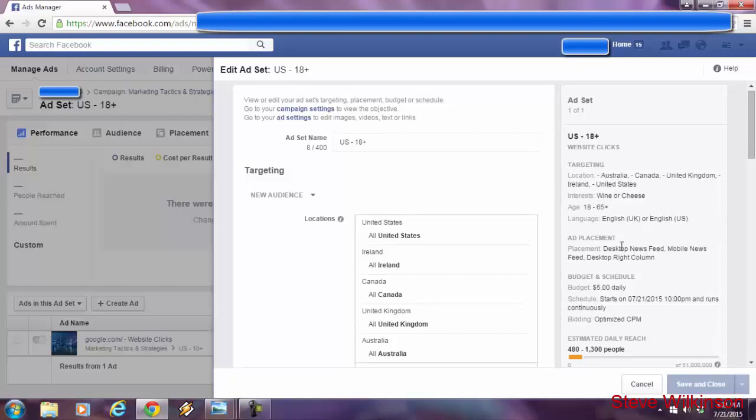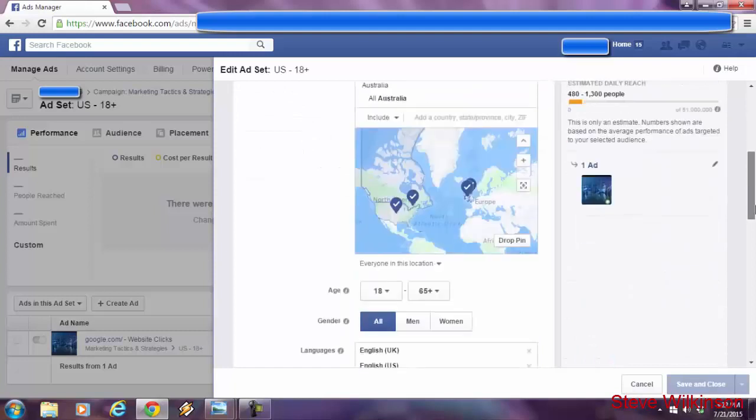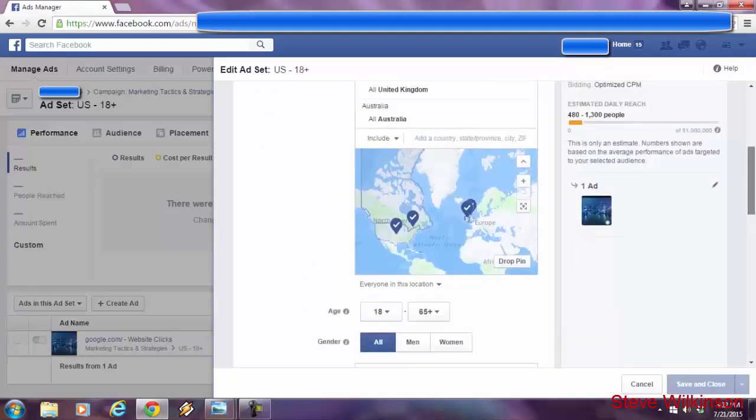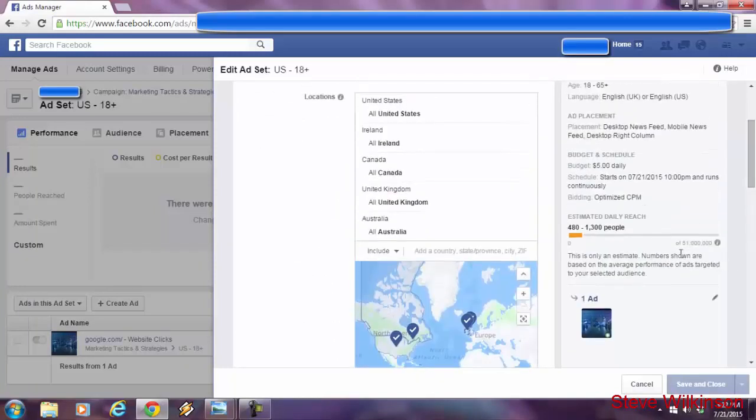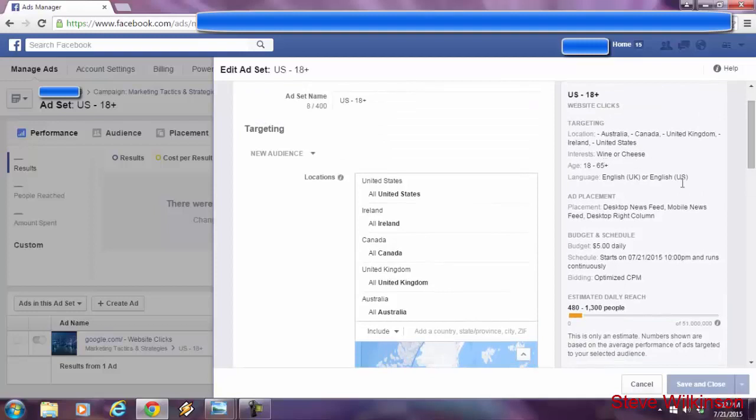So what does that really mean? That means that if a person is a fine wine enthusiast, they may be lactose intolerant, they can't handle cheese, they don't like cheese, or they're just not into cheese. Or vice versa, they love cheese, but wine makes them sleepy, they're not into it, whatever the case may be. So this is not really targeting, but according to Facebook, this is. Now, if you look at the audience size, it's 51 million people, and I know that 51 million of these people are not into both wine and cheese.